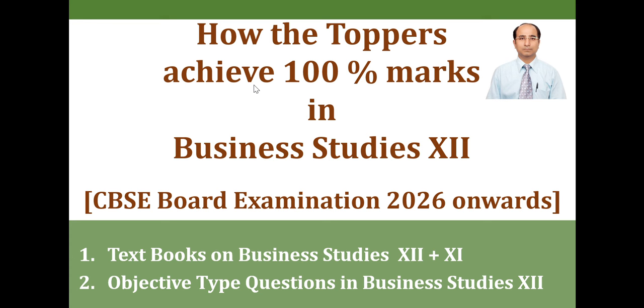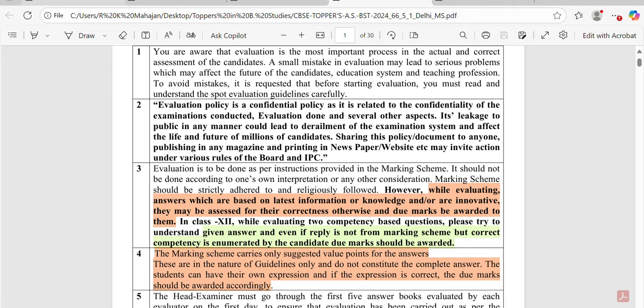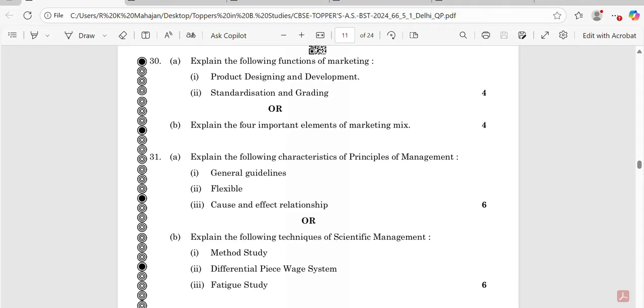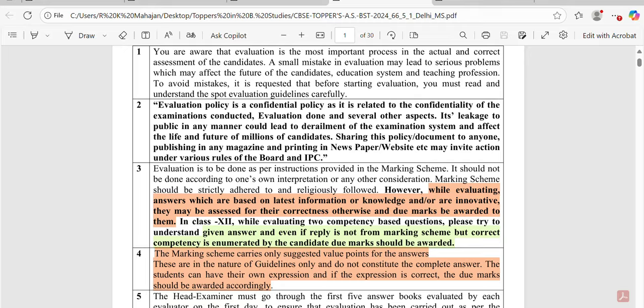Students, in this video we are going to discuss how the toppers achieve 100% marks in business studies. This video is meant for CBSE Board Examination 2026 onwards. In this video, we shall use three different files. First, we will use the CBSE question paper. Then we will see how the topper has written the answer to the different questions. And then we will compare the answers with those given by the CBSE in its marking scheme.